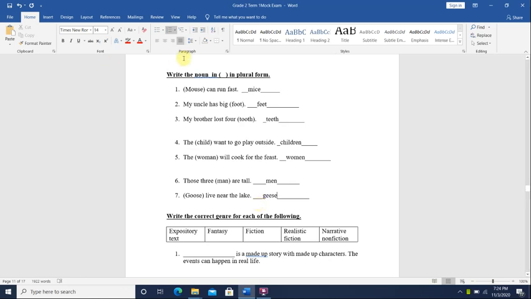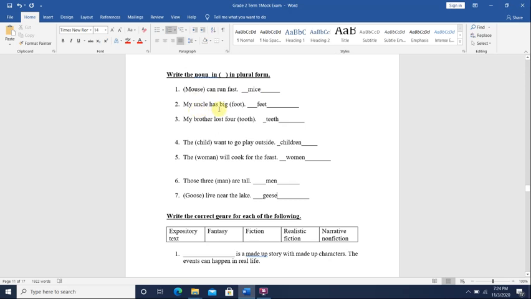Okay, and here it says in the instructions to write the noun in the brackets in the plural form. So when we have a noun in the bracket, we will change it into plural. Okay, so mouse is a singular form, means there's only one mouse. The plural form of mouse is mice.